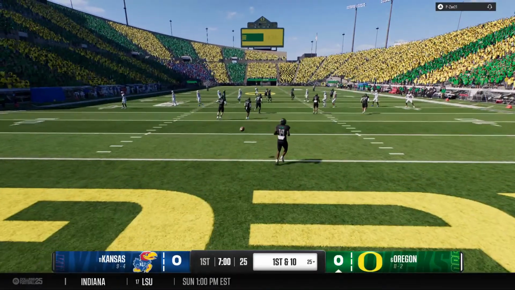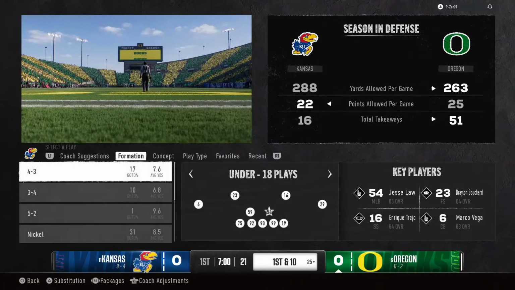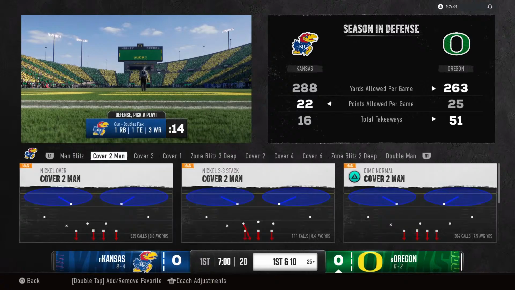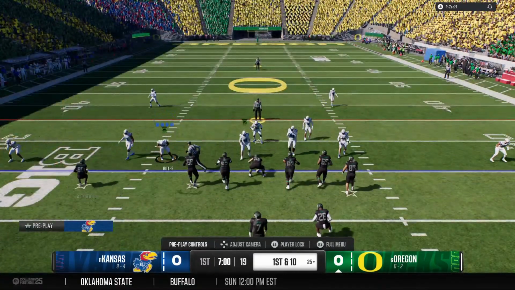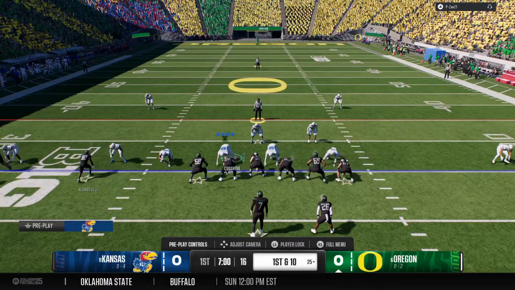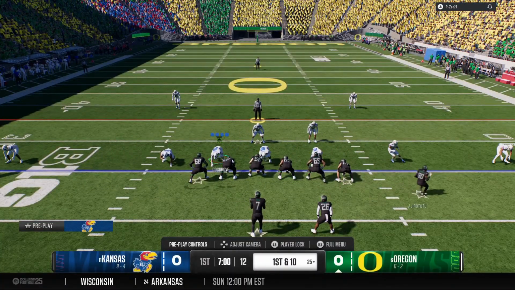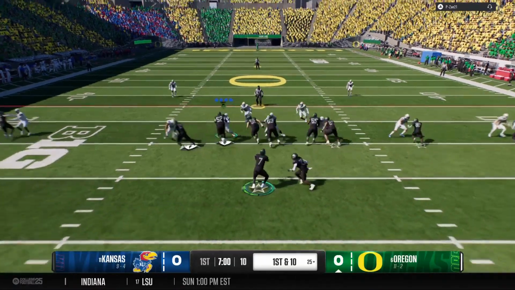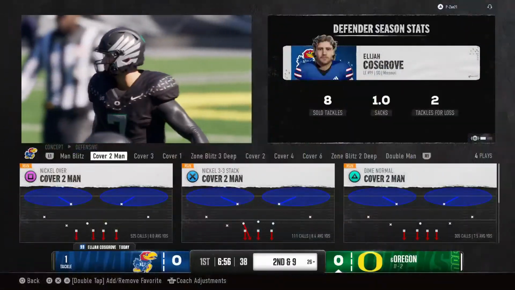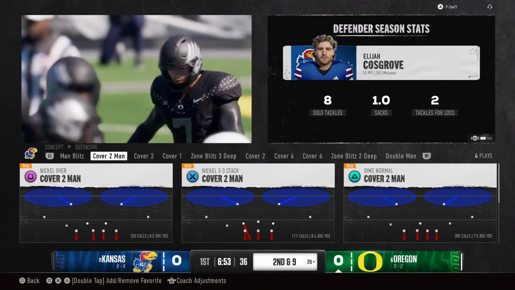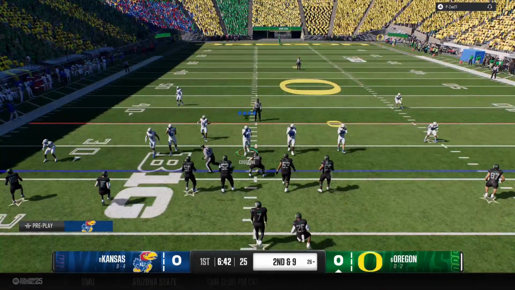So no return here. He takes it in the end zone, and they'll begin the drive at the 25. Fresh center down for the offense. First down. Pre-snap motion from the receiver. Out of the shotgun, he'll hand it off. They're just trying to establish the run. There's not much there, but give credit to that defensive line and those linebackers attacking the line of scrimmage to negate any chance at all.